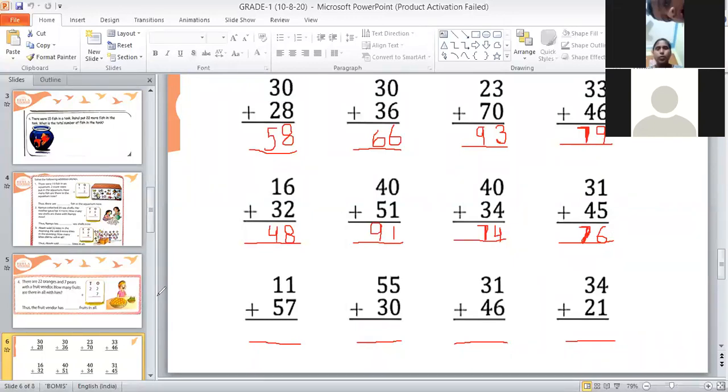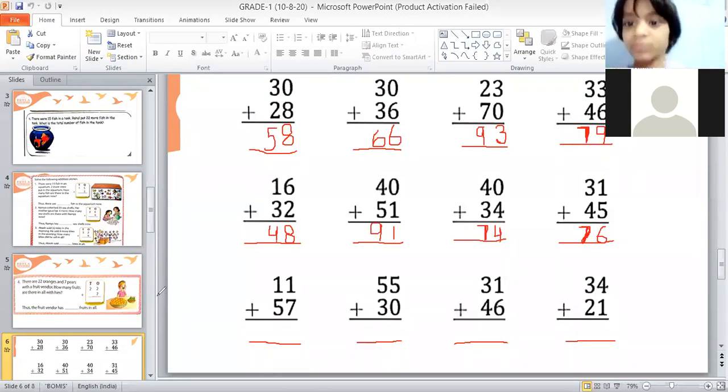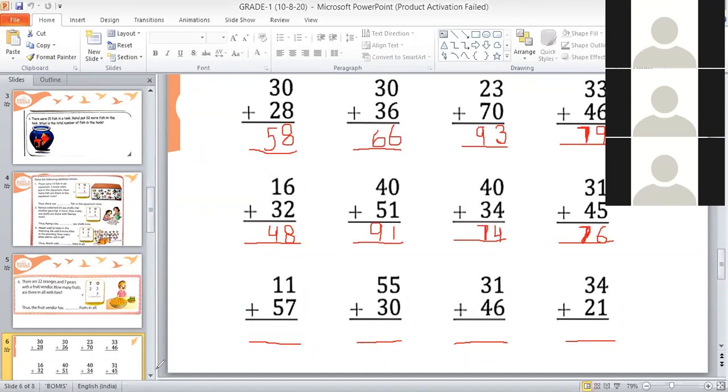Ansel Raj, read this next question. Ansel Raj? Ansel, are you there? Not there. Mayuri, are you there? Yes, ma'am. Yeah. Mayuri, now read this question.